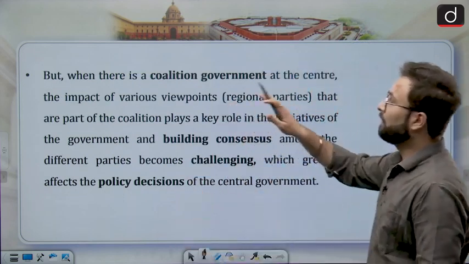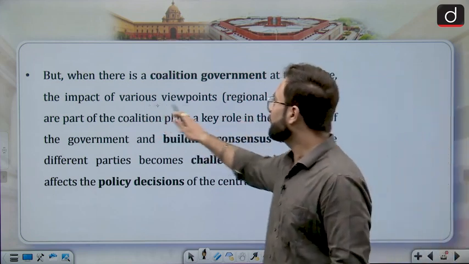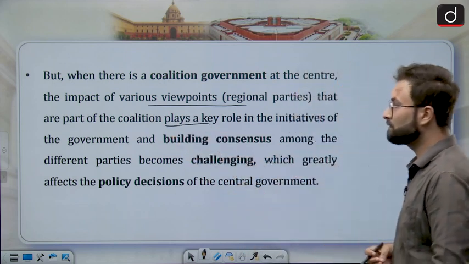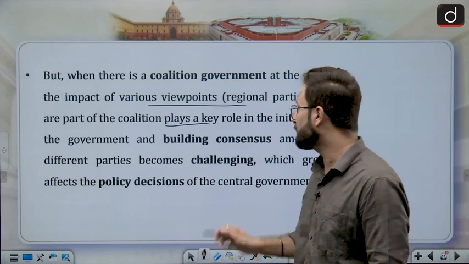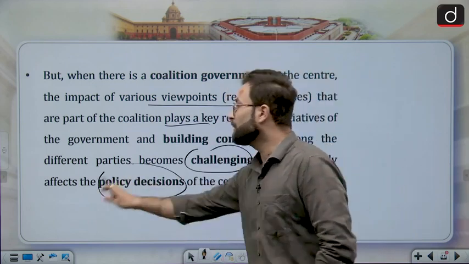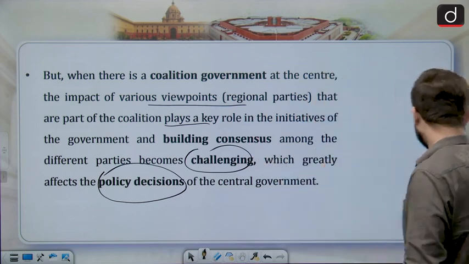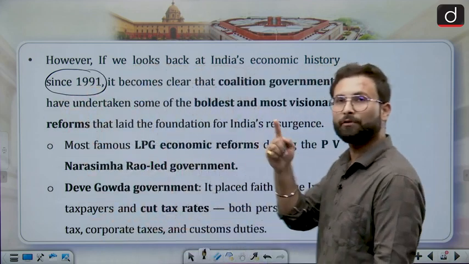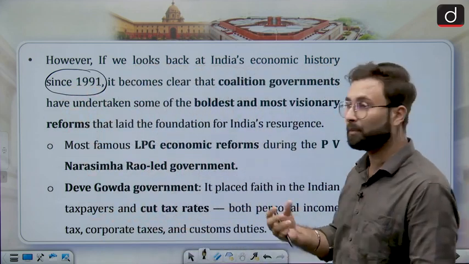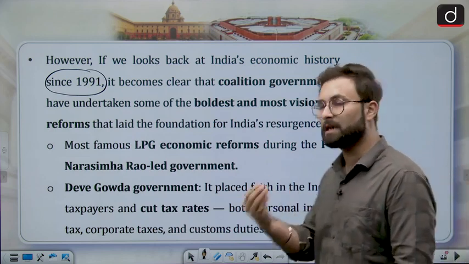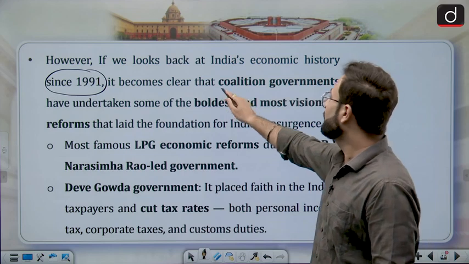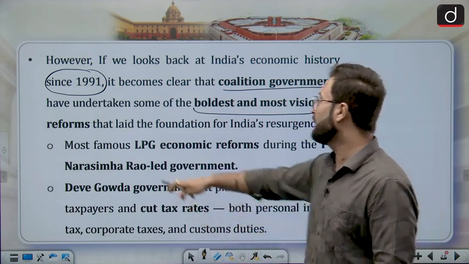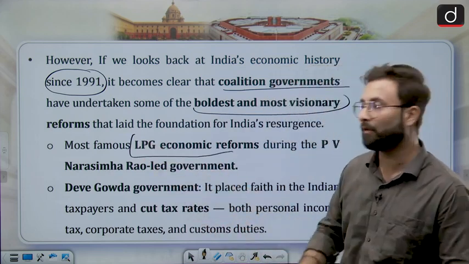But when there is a coalition government at the center, the impact of various viewpoints and regional parties that are part of the coalition plays a key role in the initiatives of the government, and building consensus among the different parties becomes challenging, and that is why you cannot take major policy decisions. But there are times, as I told you, there are certain examples. Since 1991, this is the time of coalition government, but yet we have gone for major economic reforms, which changed the shape of India's economy. At that point of time we had a coalition government, but we did take a bold and visionary move with the LPG economic reforms under the leadership of Narasimha Rao.